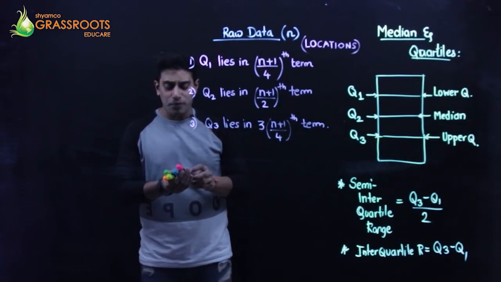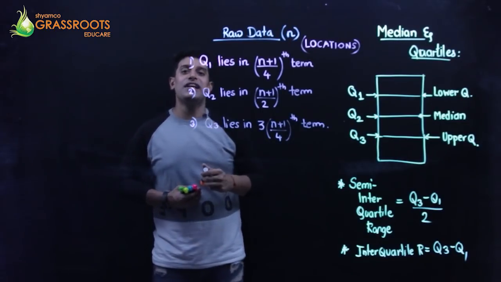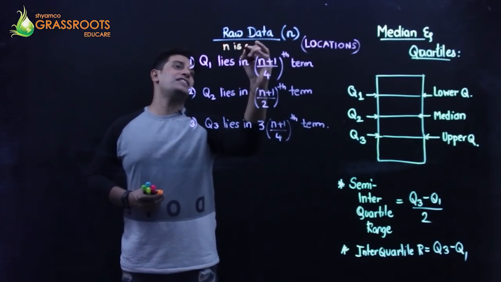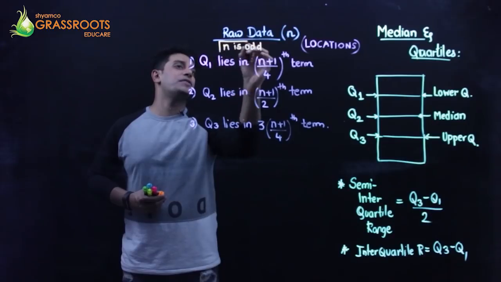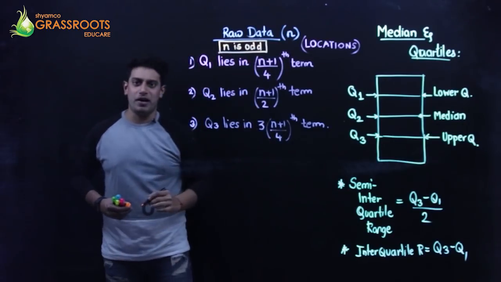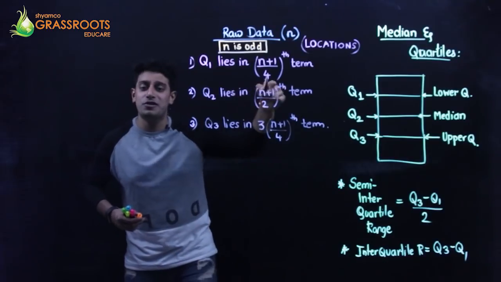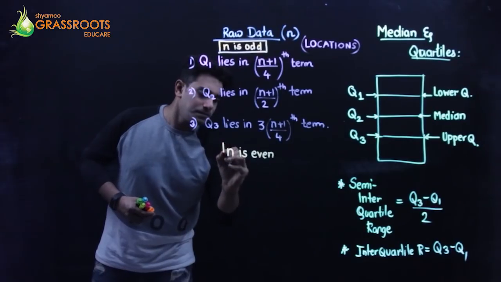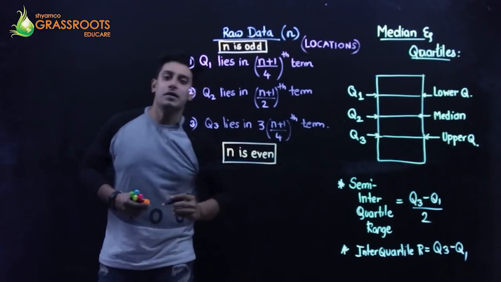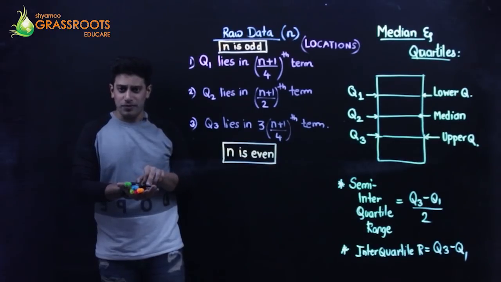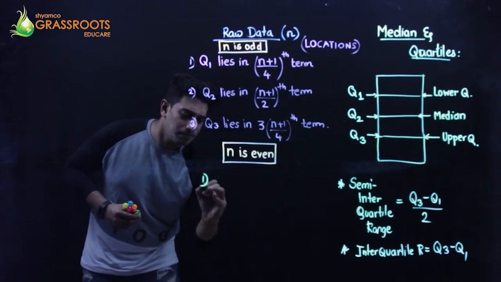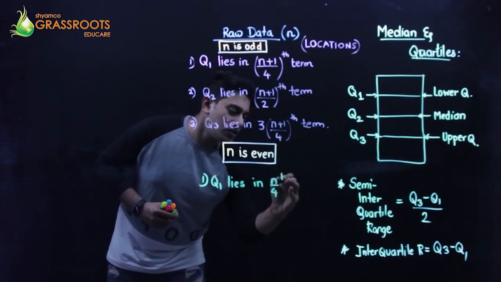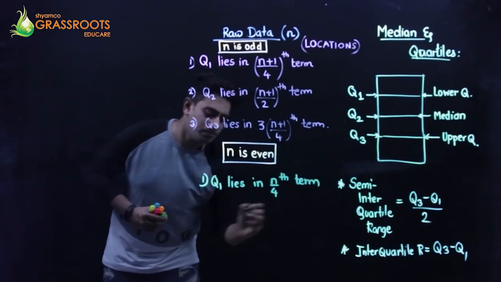This formula is applicable only when n is odd. So can I say when n is odd, students, this should be my formula. What if n, the number of terms or observations, is even? So if n is even, the formula changes. What will be the formula then? Q1 then lies in the n by 4th observation or n by 4th term.